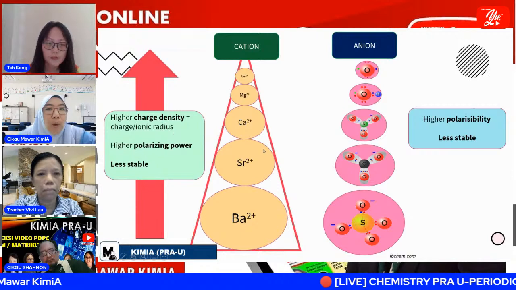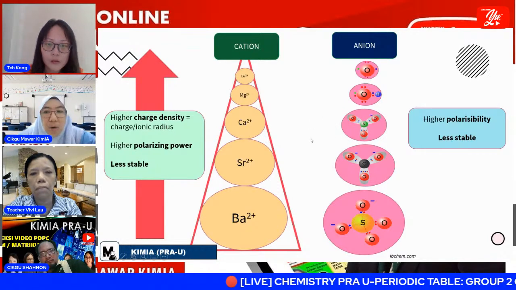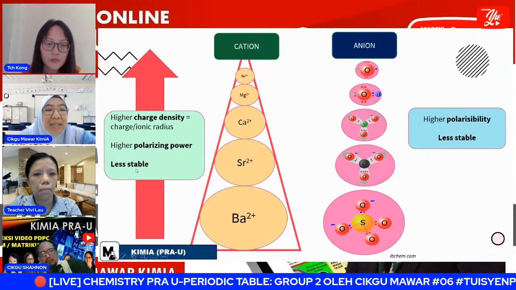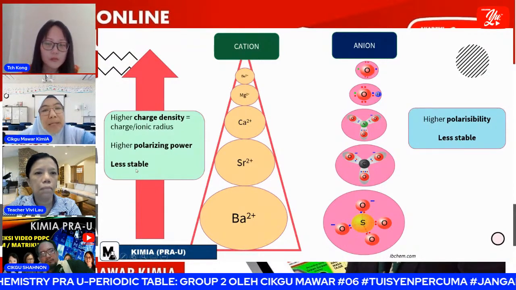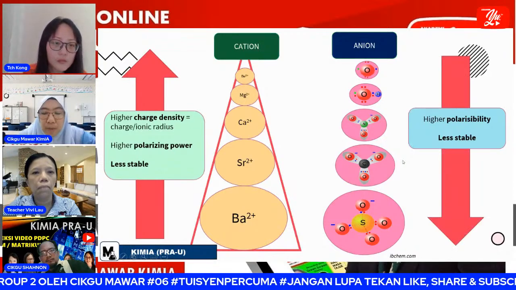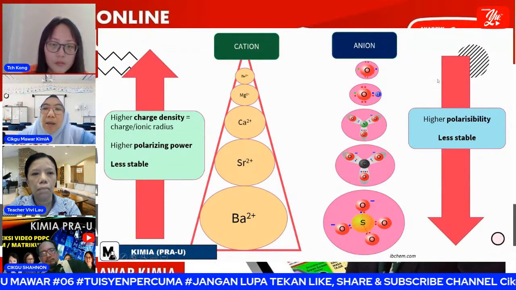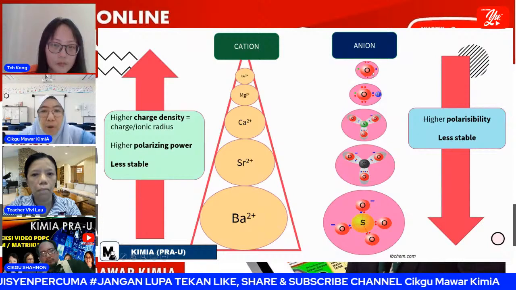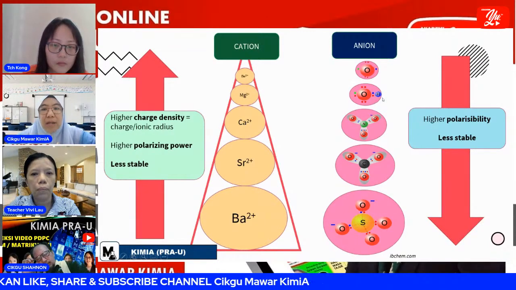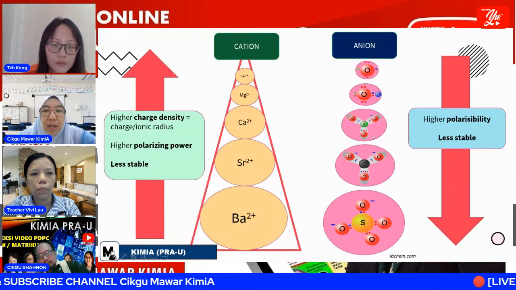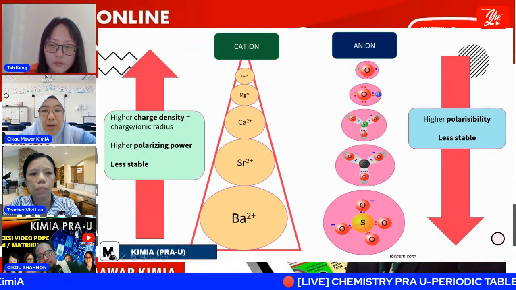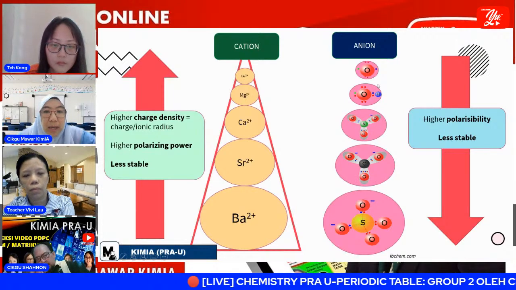When this occurs, polarizability occurs, which means that this compound is less stable, because attraction occurs. The same goes for the anion. For the anion, going down the group, from oxygen we have the oxide ion, we have the hydroxide ion, we have a nitrate ion here, we have a carbonate ion here, and also a sulfate ion here. These are the anion types according to size.